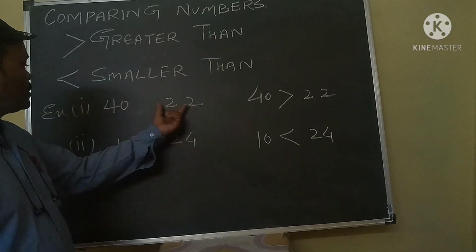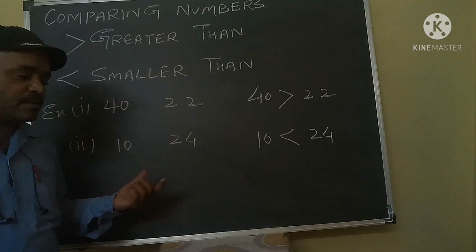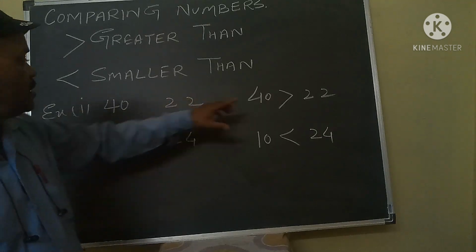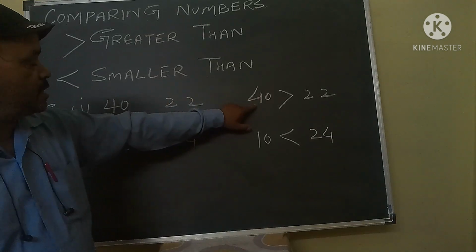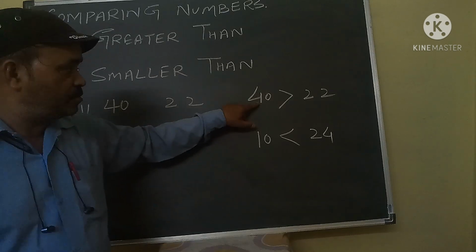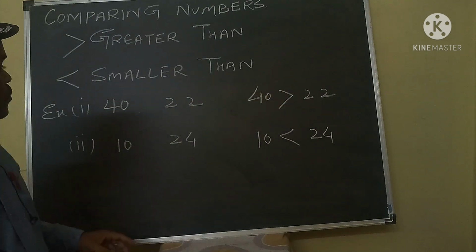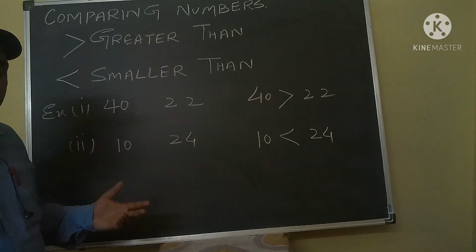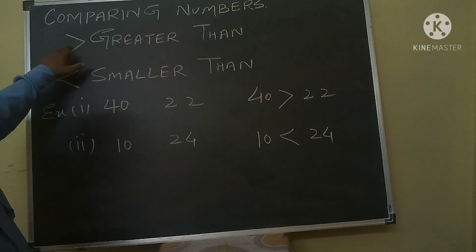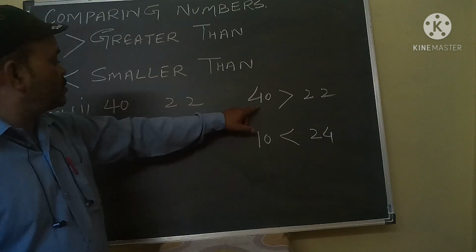In these two numbers, which is the biggest number? As you know very well, 40 is the biggest number and 22 is the smallest number. So which symbol will we apply? This is the greater than. Now look here.